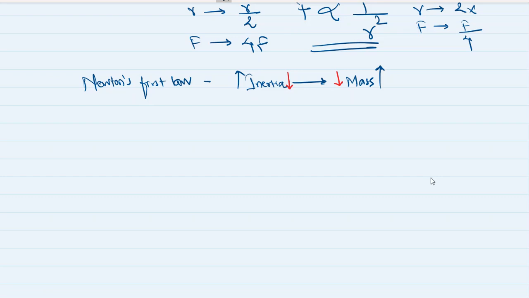But the dust particles which are settled on the surface of carpet do not change their inertia of rest, and they remain where they are. Carpet moves behind, dust particles remain where they are, and the wind comes and blows them away. That's how we beat the carpet and make it free of dust. Then I think we talked about that card, coin, and a glass. Flick the card, coin falls inside the glass.